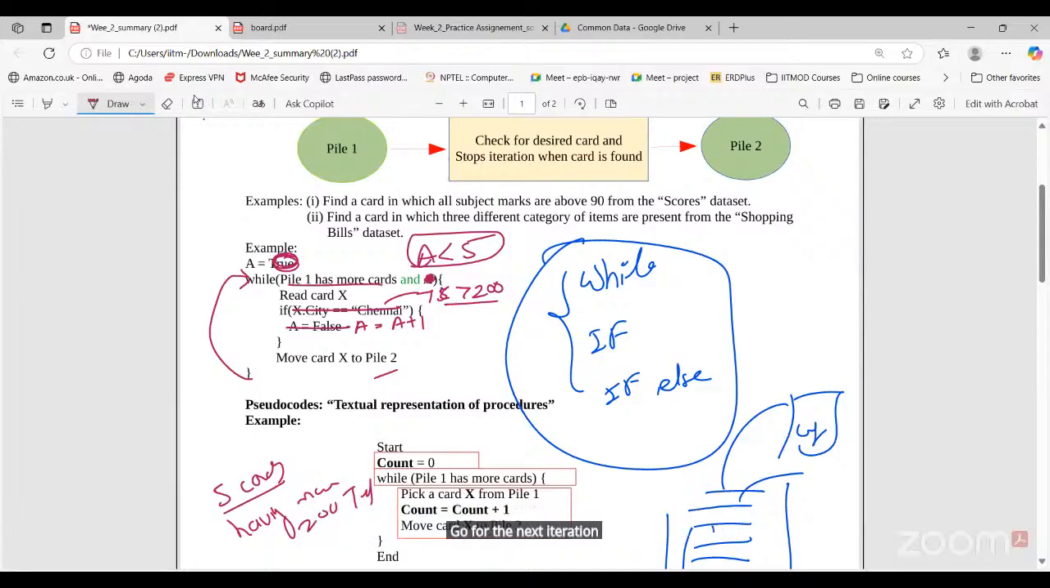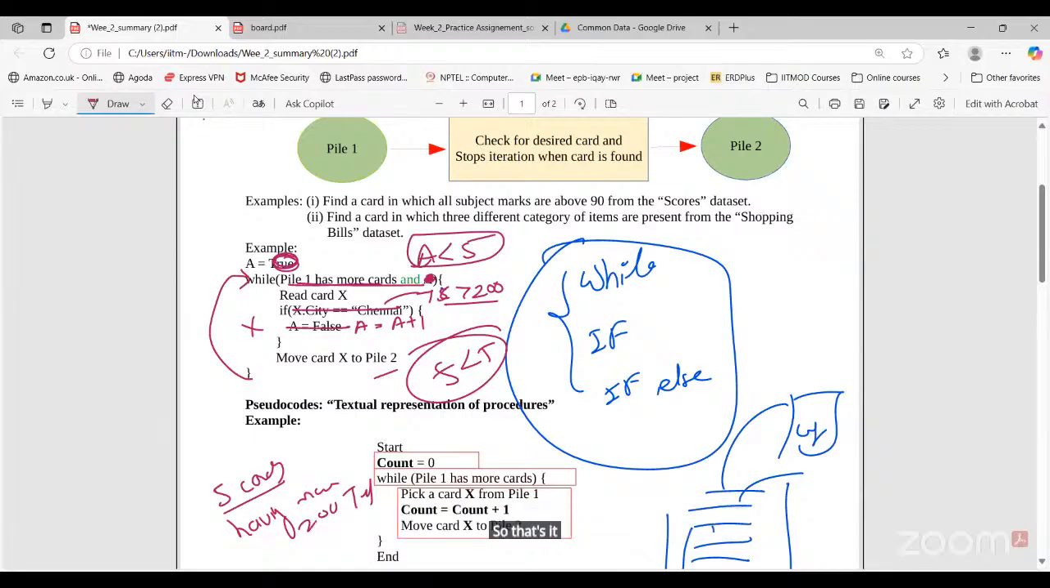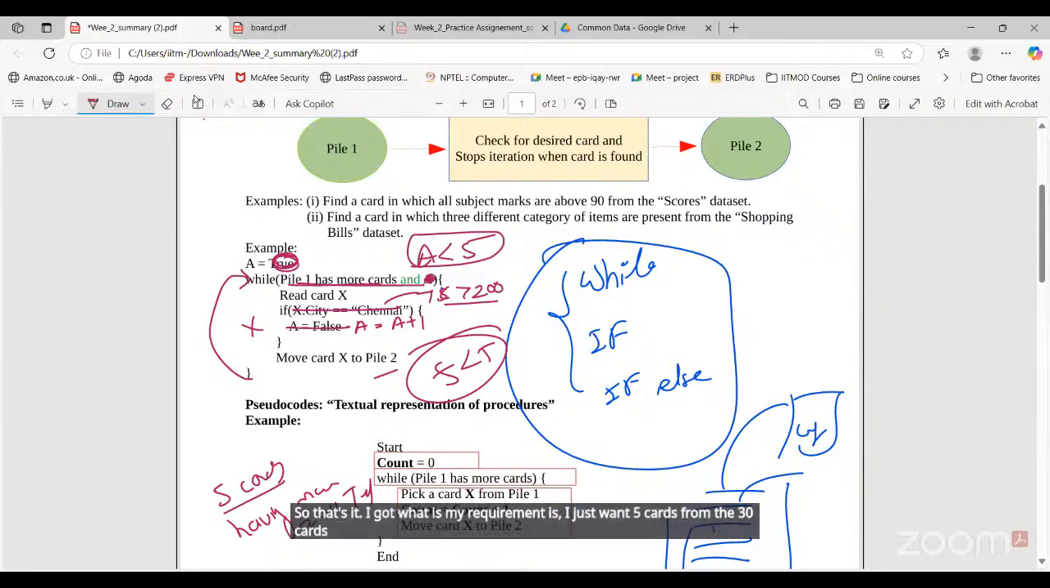We have more cards, right? But the value of A is 5, and 5 is not less than 5. This is false, so the entire condition is false. So we are going to stop the iteration. That's it, I got what my requirement is. I just want 5 cards from the 30 cards having more than 200 total.